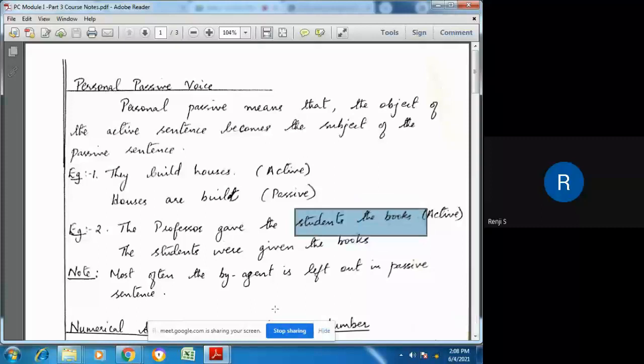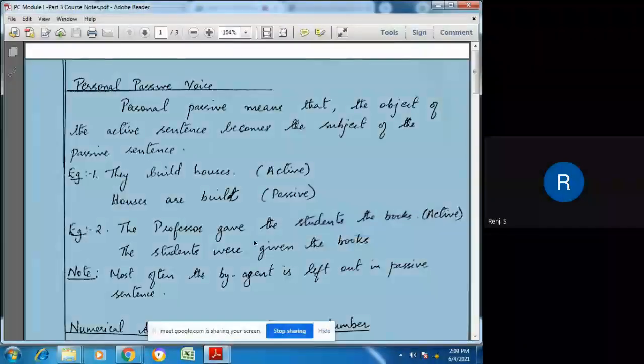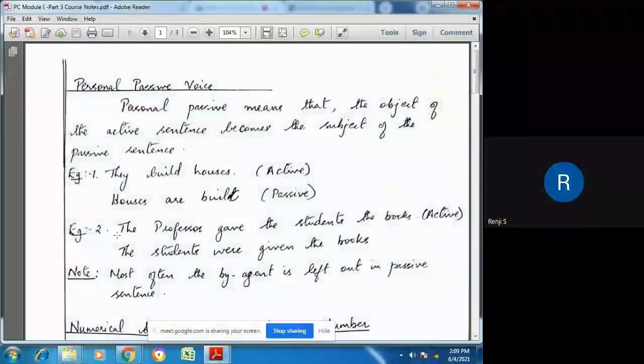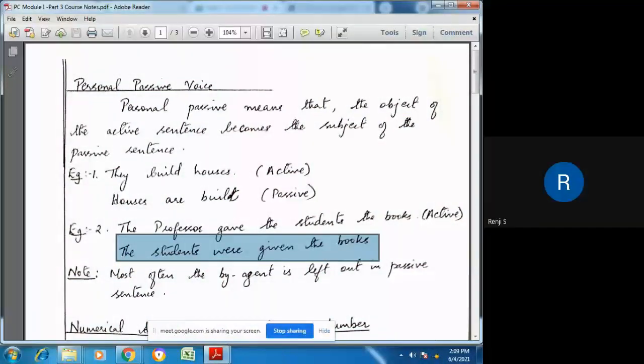So we can take it as a whole. Either we can start from books or students, that depends on the sentence. The sentence can be properly written if we start from students. So the sentence becomes, the students were given the books by the professor, but by the professor can be avoided. Likewise, if you are converting the object to the subject, then the sentence becomes passive.